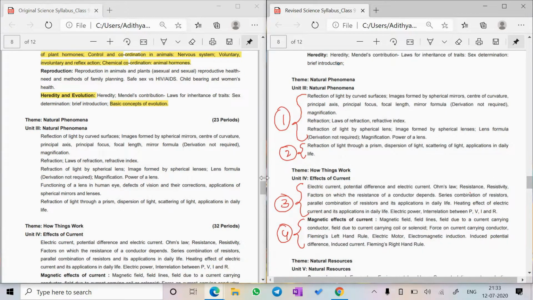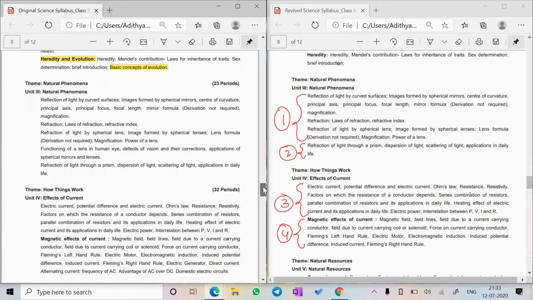Now physics, the name has not been shown properly, so you can just refer to this over here because this is more important, the revised syllabus. So from here to here is the first chapter, lens, reflection and refraction. In that there is no change. This is the second chapter over here, that is human eye and the colorful world. There is a change over here. You can see there is only refraction of light through a prism till daily life. Here it is there, but this whole thing has been removed.